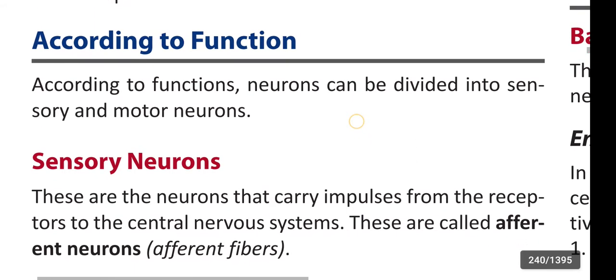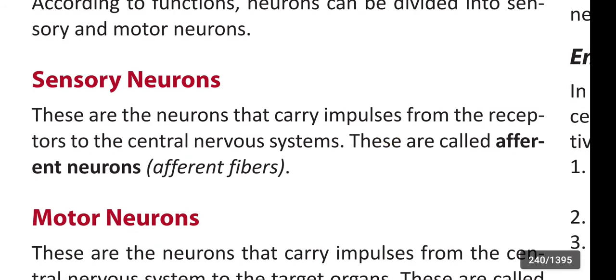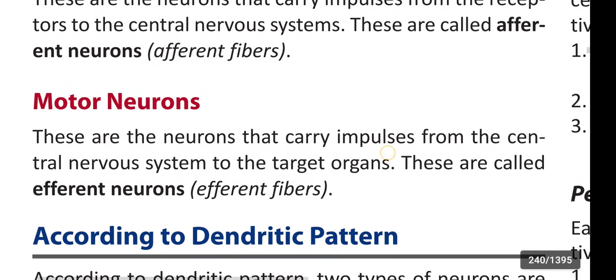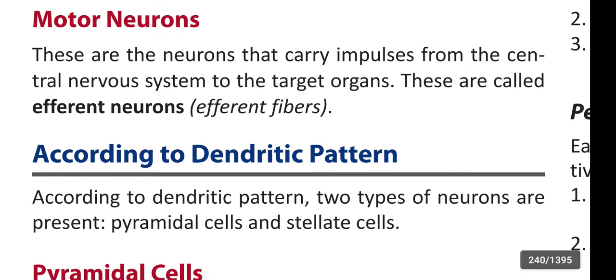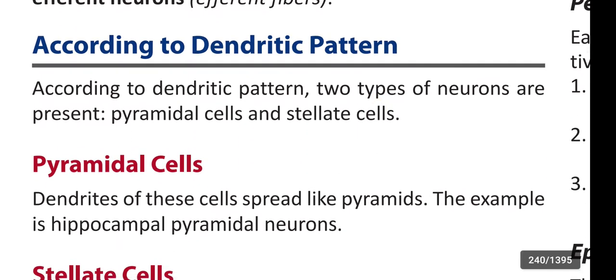According to function, neurons can be divided into sensory and motor. Sensory neurons are the neurons that carry impulses from the receptors to the central nervous system. These are called afferent neurons, afferent fibers. Next, motor neurons. These are the neurons that carry impulses from the central nervous system to the target organs. These are called efferent neurons, efferent fibers.